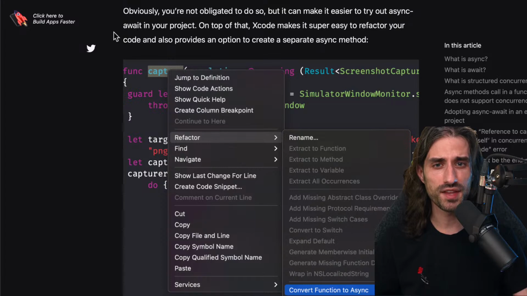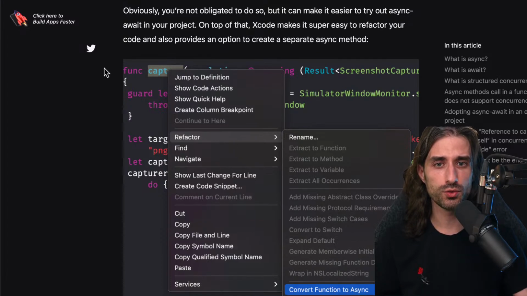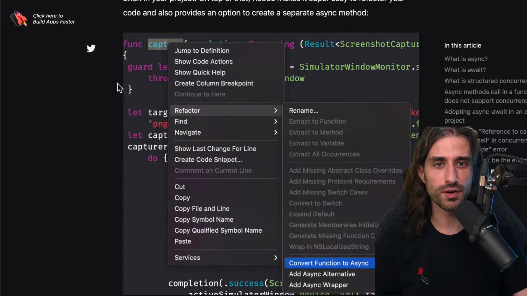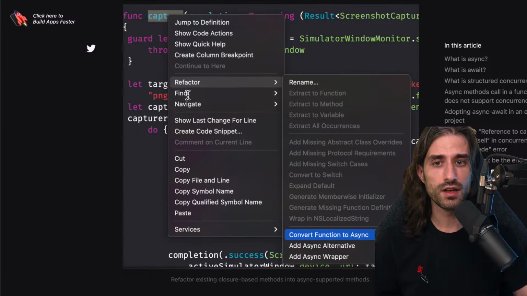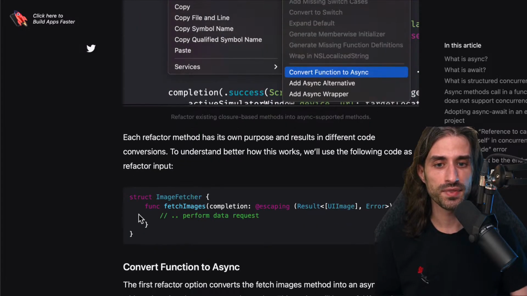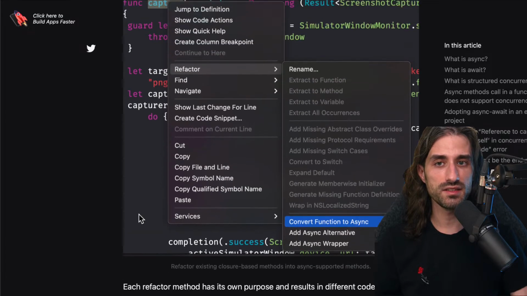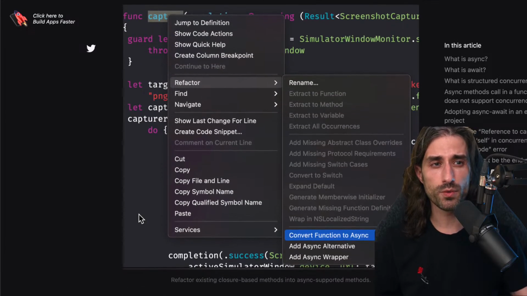Obviously, you're not obligated to do so, but it can make it easier to try out async await in your project. On top of that, Xcode makes it super easy to refactor your code, and also provides an option to create a separate async method. So if you have a method that uses a completion handler, you can do a right-click, refactor, convert function to async, and it will generate an async version of your function. And we will see in the next article what are the functions that you call under the hood to turn a completion handler based function into an async function.